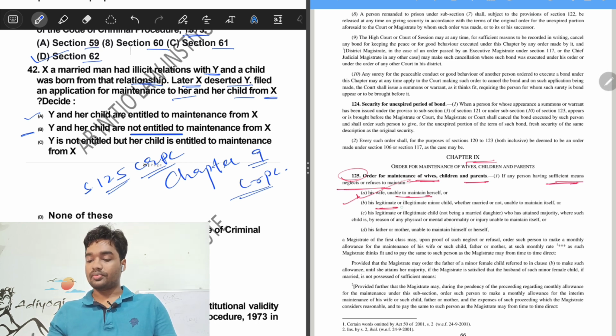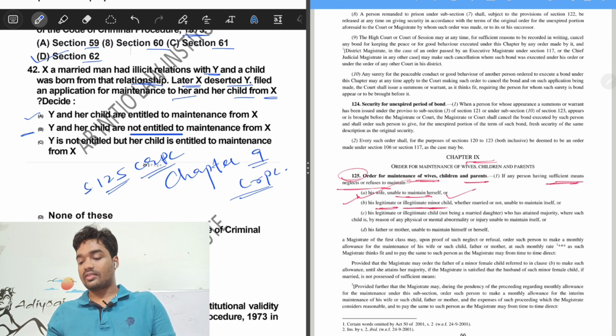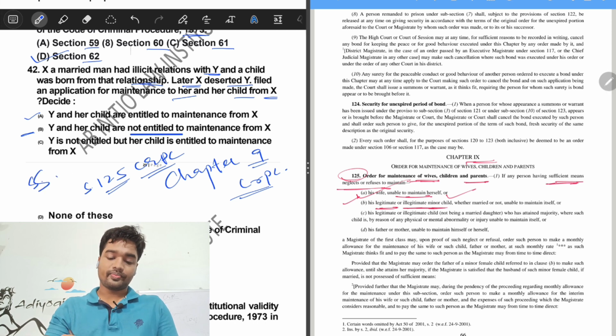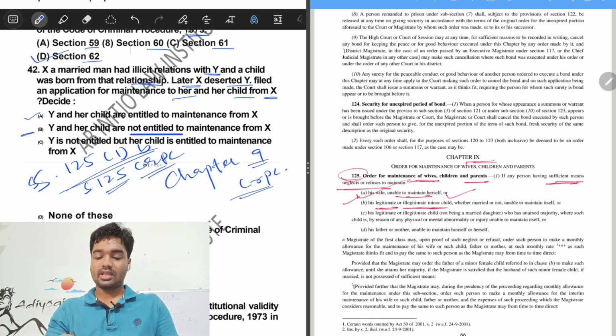Next, option B, his legitimate or illegitimate minor child. So our answer is provided under section 125 subsection 1 clause B of CrPC. The correct answer would be option C.